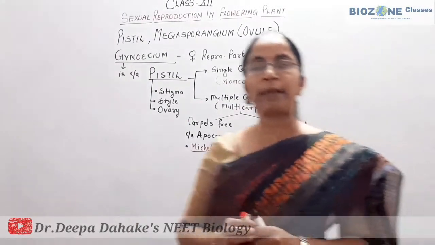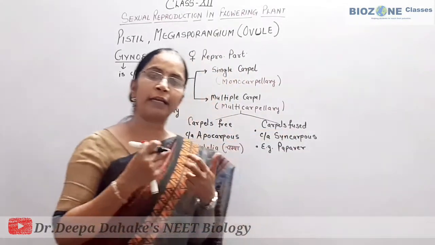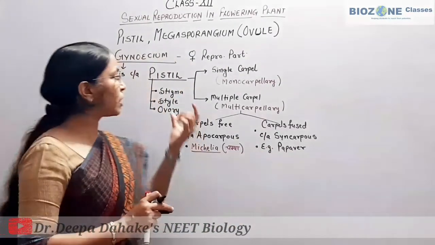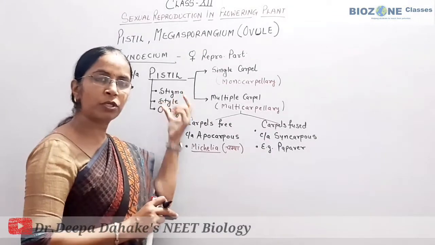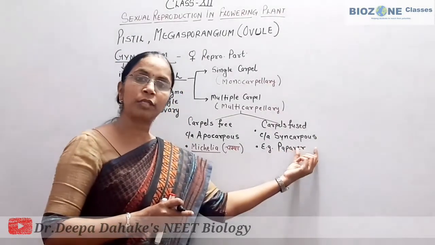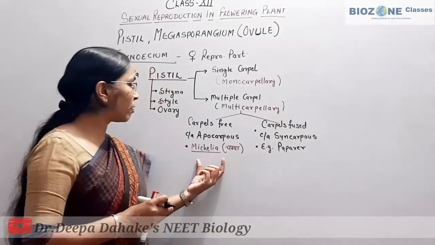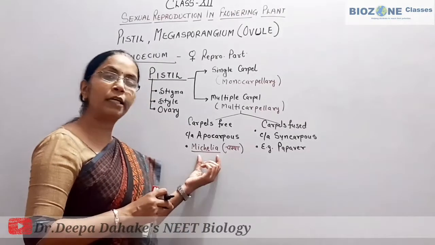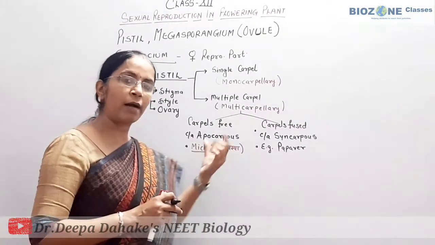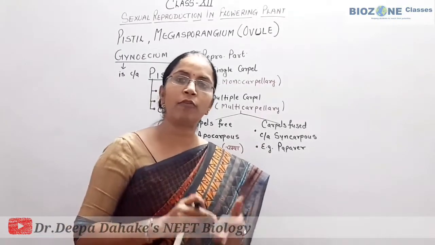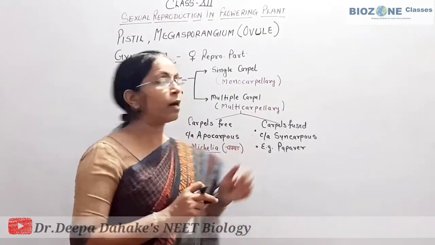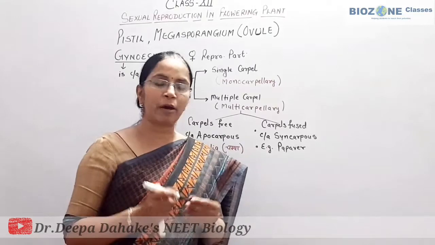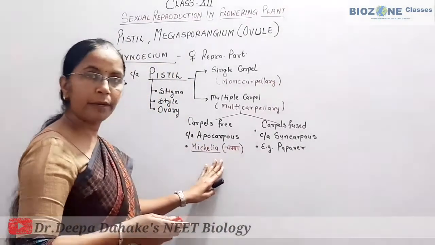You go through the diagrammatic sections for the pistil, and in the diagram section four diagrams are provided. The first diagram is for the simple structure of the pistil. The second diagram is provided for syncarpous, example Papaver. The third diagram is provided for the apocarpous condition of the pistil, and that is the example of Michelia. And the fourth diagram is provided for the typical ovule or typical megasporangium of an angiosperm, which we will study. So this part you remember.